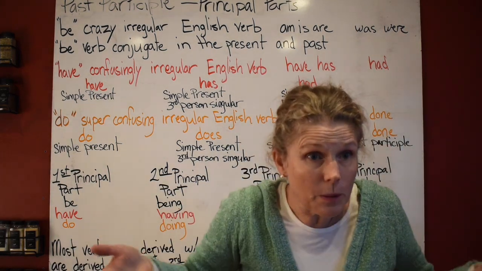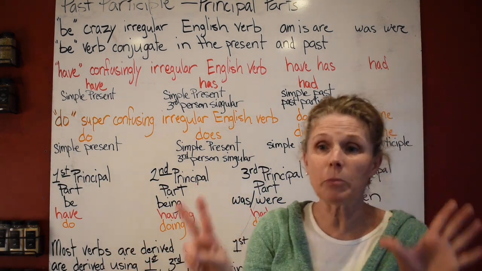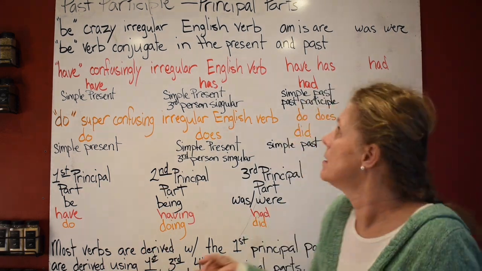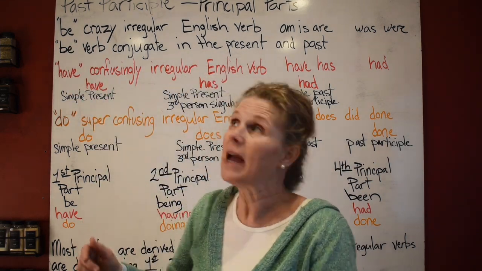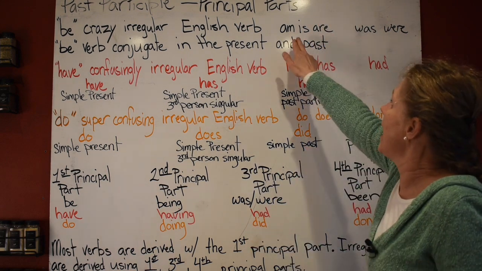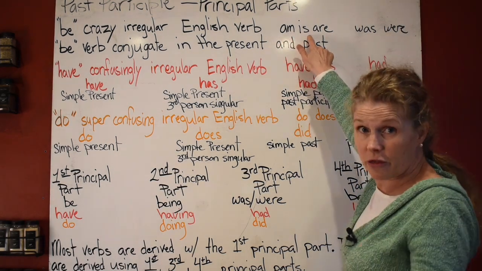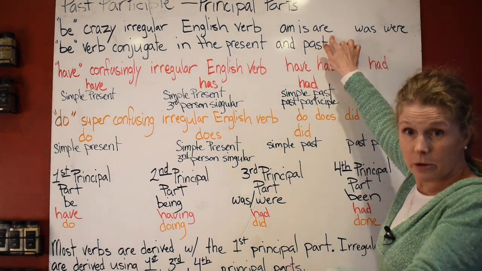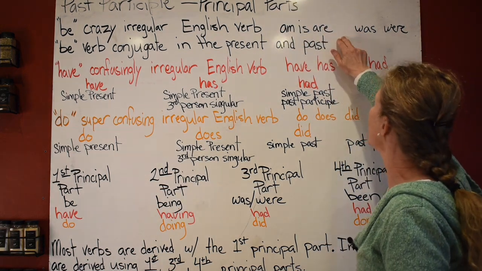Now, when you say the be verb conjugates, it has 7 parts that it conjugates. And you could almost say it has 8. So you say be, been, and then you have its crazy irregulars. Am, which is first person singular. Is, which is third person singular. Are, which is second person singular or plural. And this puts you in the present tense.